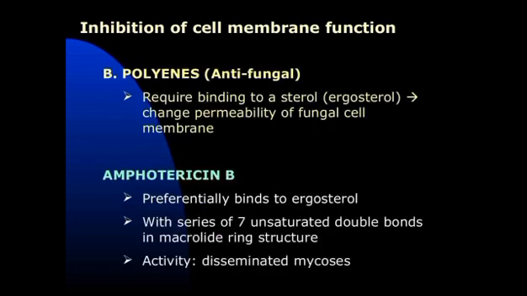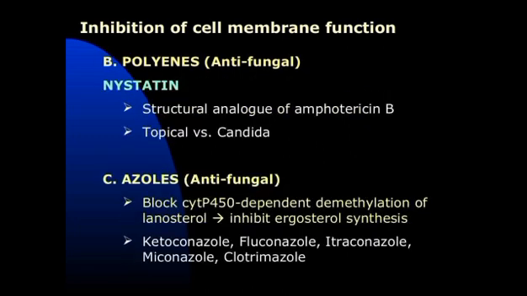Next one is polyenes. These are antifungal agents, which require binding to a sterol and change the permeability of the fungal cell membrane. Next one is amphotericin B. It binds to ergosterol with a series of 7 unsaturated double bonds in a macrolide ring structure. It is active against disseminated mycosis. Next one is nystatin, a polyene antifungal.